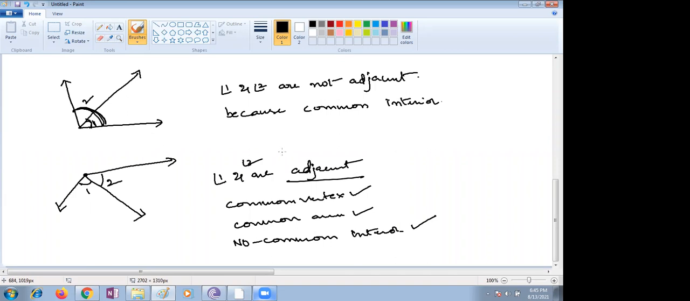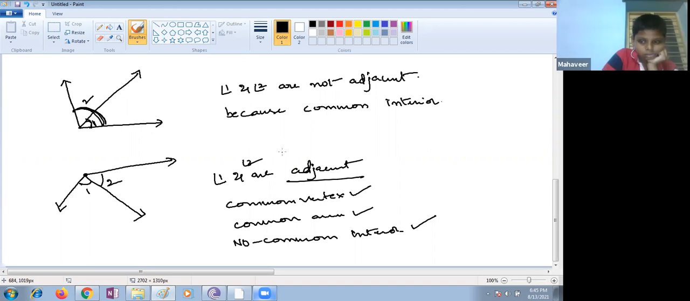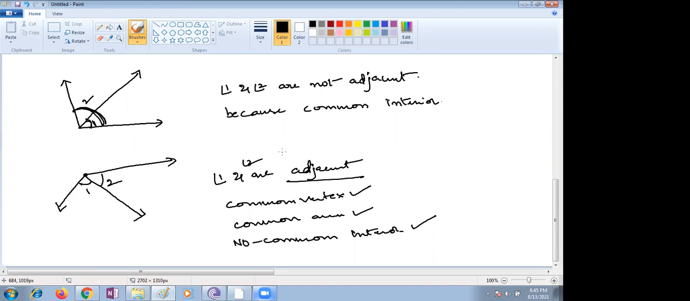Yes, these are adjacent angles. That's all, children, about adjacent angles. The next question to the students: can two adjacent angles be supplementary?